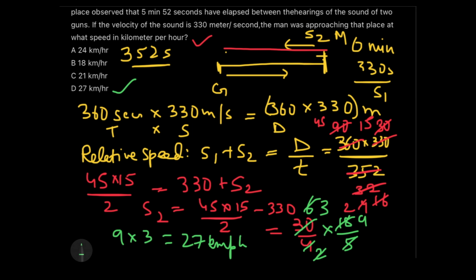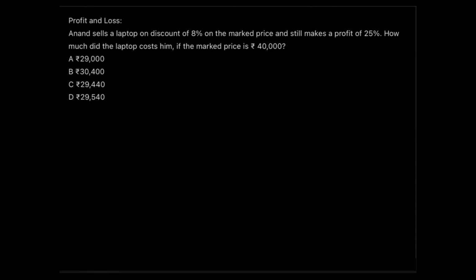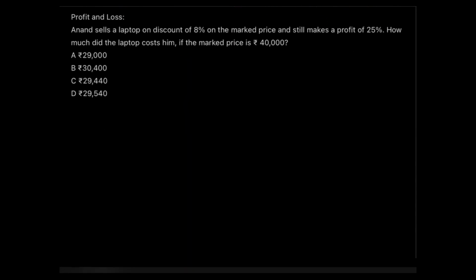So quite a complex one compared to the TISSNET level, but yes, still easy. You just need to know the relative speed का process. अगर आपको relative speed समझ में आ गया, then this question is too easy to handle. Now we'll move down to profit and loss question, guys.